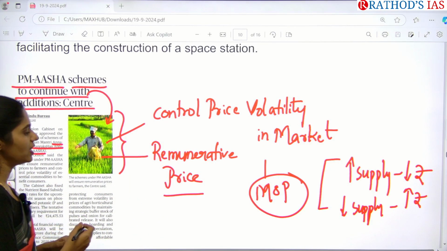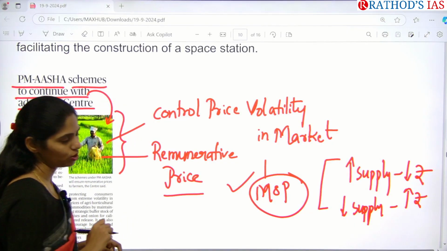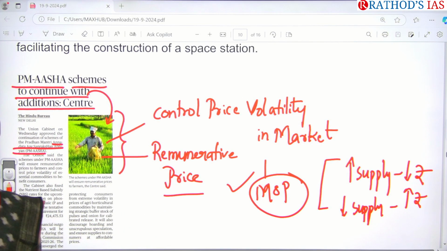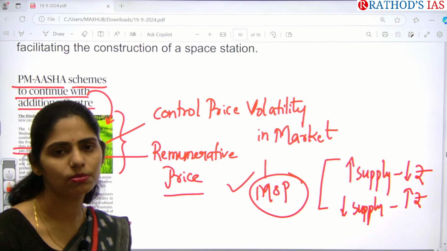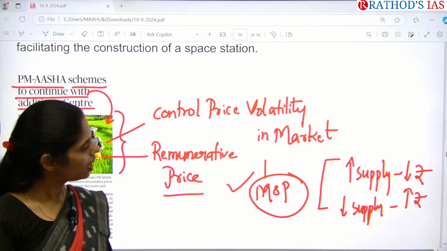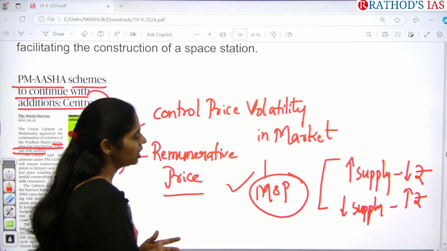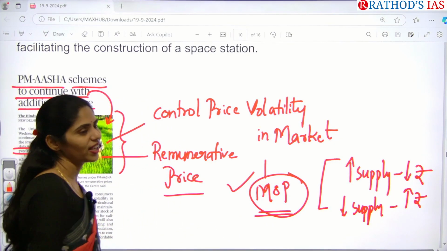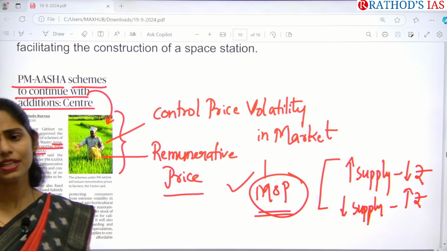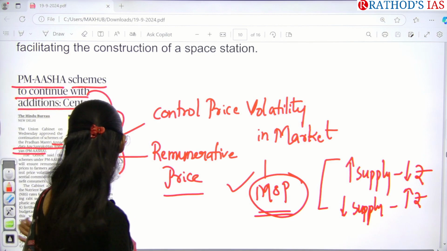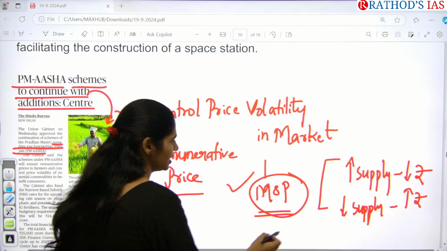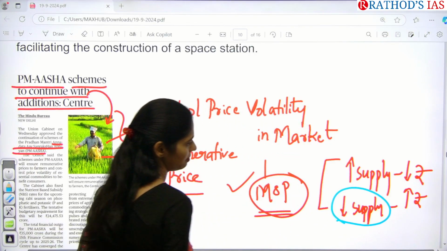Okay, so actually government is providing MSP. So government will also not be knowing whether the climatic conditions will be suitable for increasing production or not. But to give assurance to the farmers, yes, we are there to support you. Government is saying MSP. For example, if there are no proper climatic conditions, take this case here, there is decreased supply of food grains in the market.